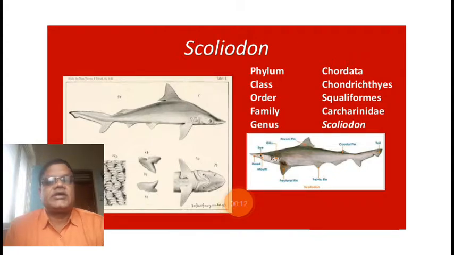Yesterday we completed the discussion of syllabus paper number 9, that is comparative anatomy of vertebrates. Friends, after that, today we are going to start the next topic of paper number 9, that is the digestive system, comparative anatomy of the digestive system of vertebrates.